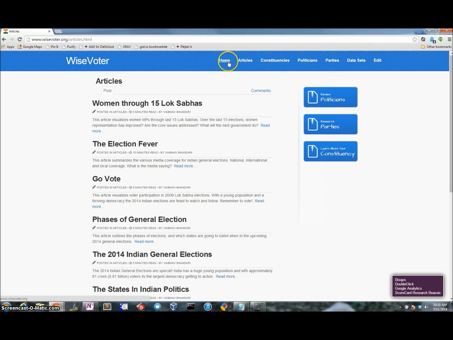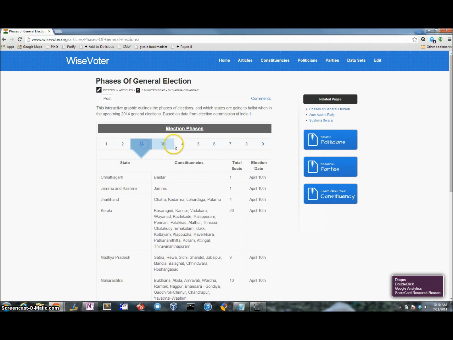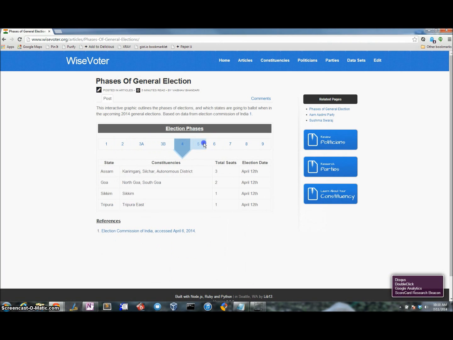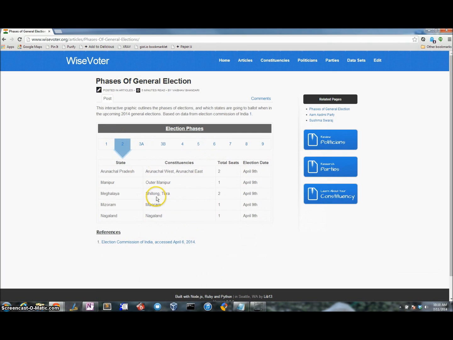Let's go to one of the articles, Phases of General Election. This has a visualization of the 9 phases of the Indian general elections conducted over a span of 2 months. This information is gathered from the data available on the website. Let's click on phase 2.